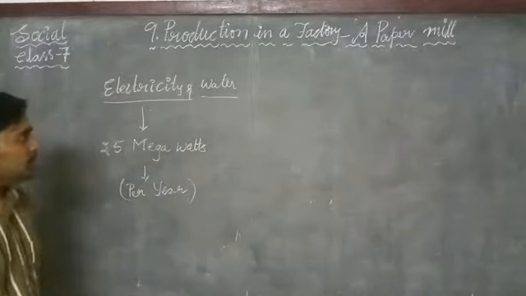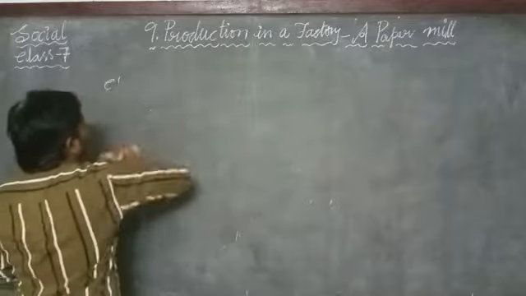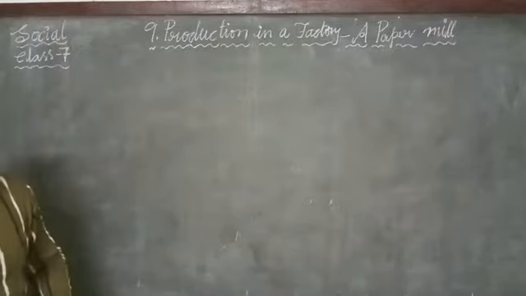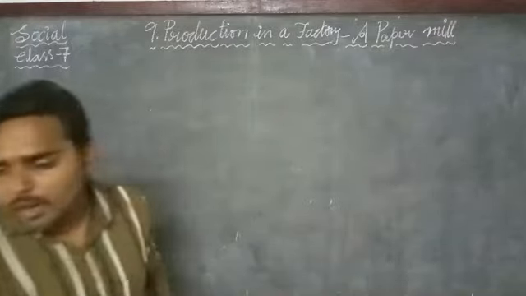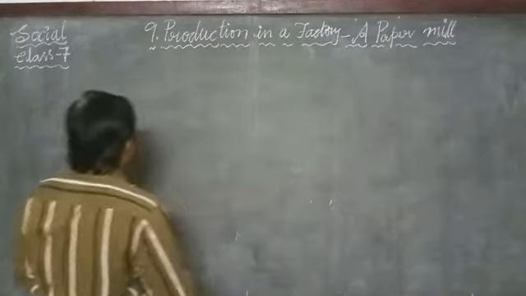Now let us see about the raw materials, like the disappearance of bamboo because of paper mills.